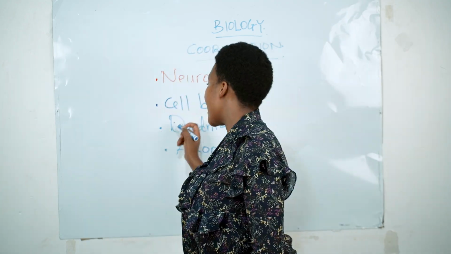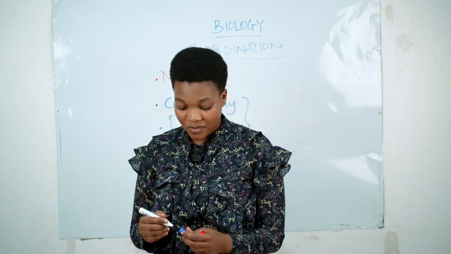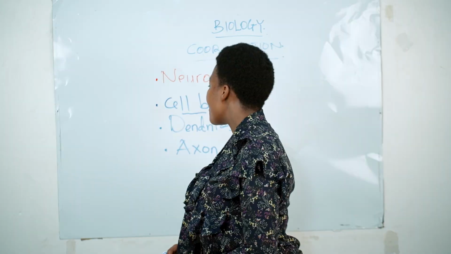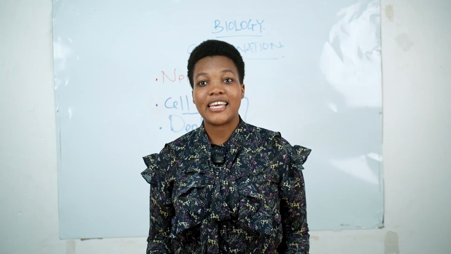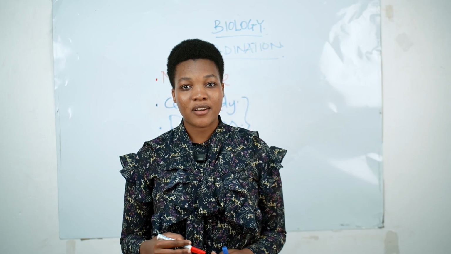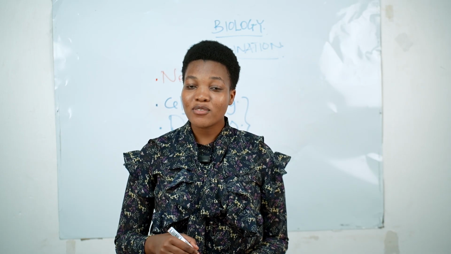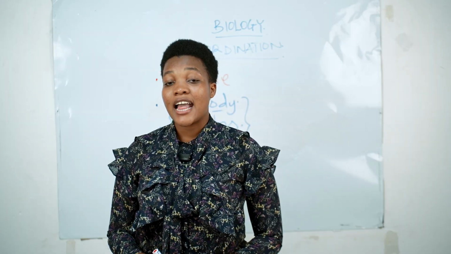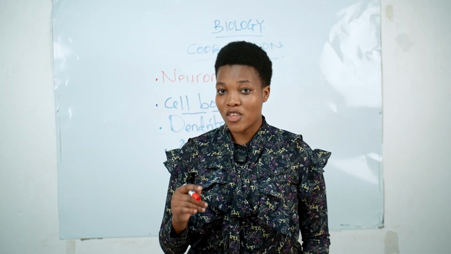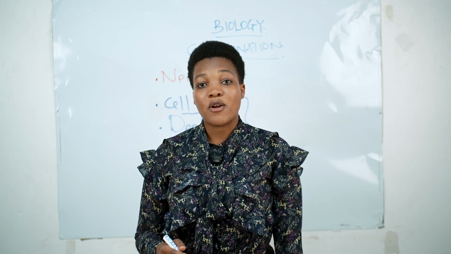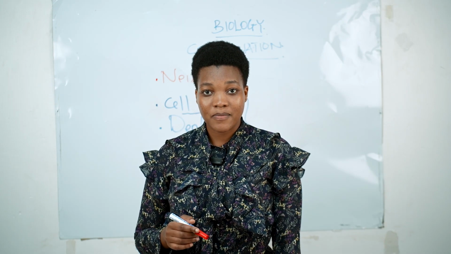We are starting from the cell body. What is the cell body? The cell body, hii tunaweza tukasema ni the main part of the neuron. Means without the cell body, that neuron cannot exist. The cell body consists of the nucleus, the mitochondria, but also the cytoplasm.